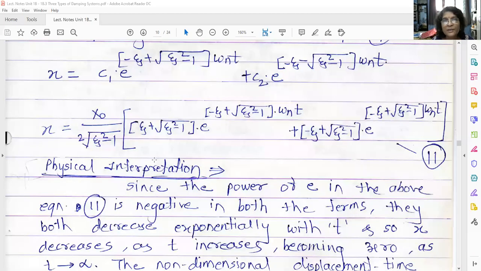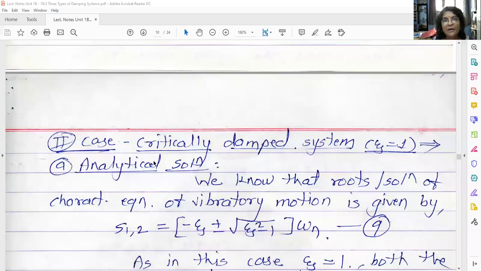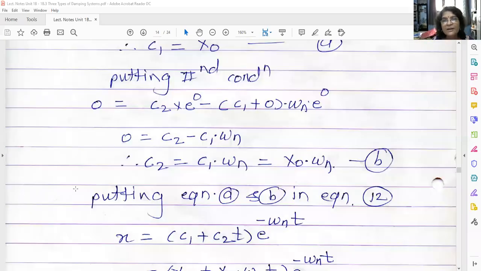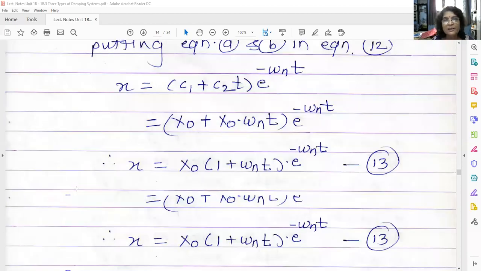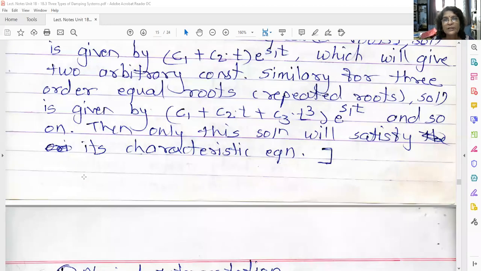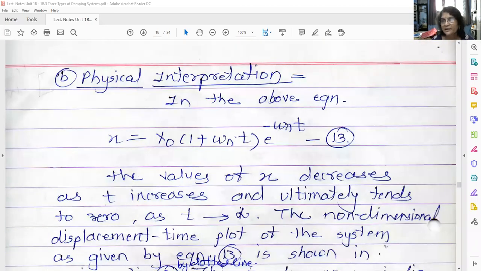So let us go back to the critically damped system. We were studying the physical interpretation of the critically damped system. This is our equation. See, e raised to minus omega n t. That means as t increases, x decreases. That's why there is a decrease in x.